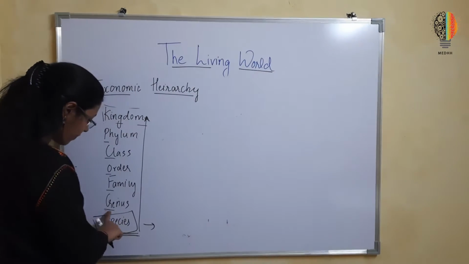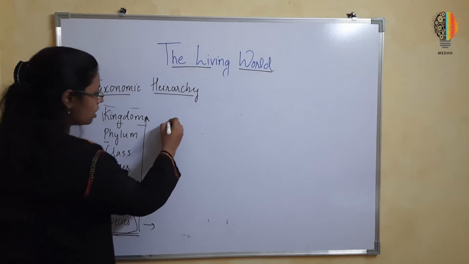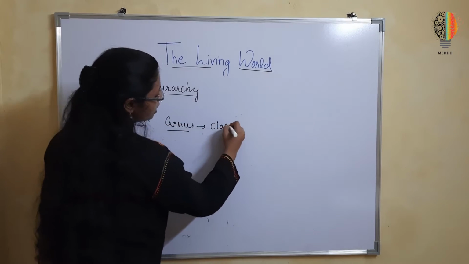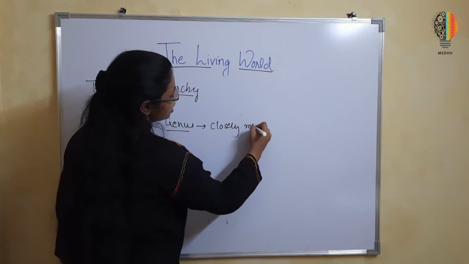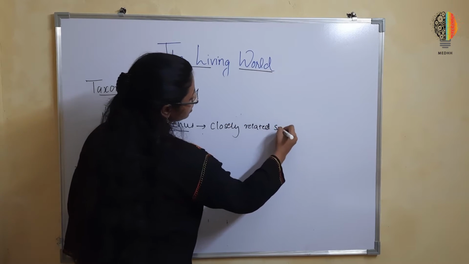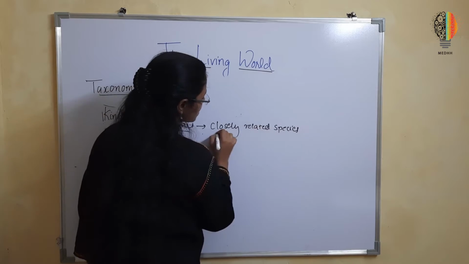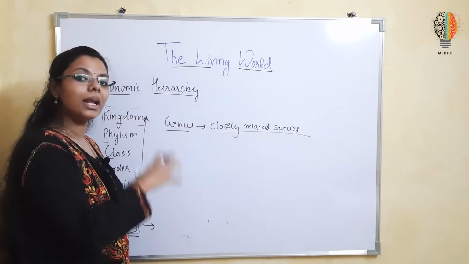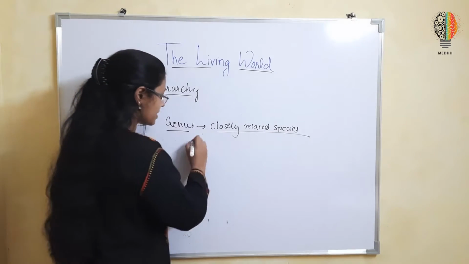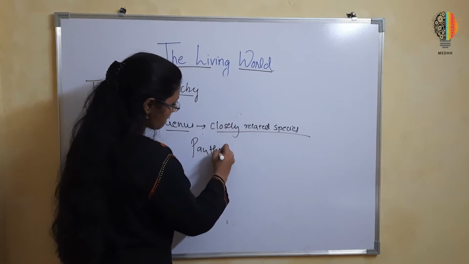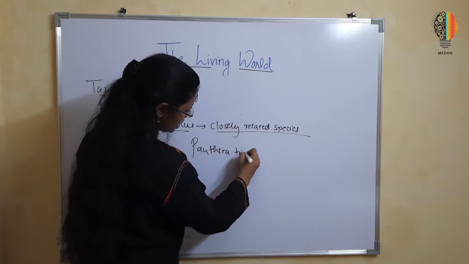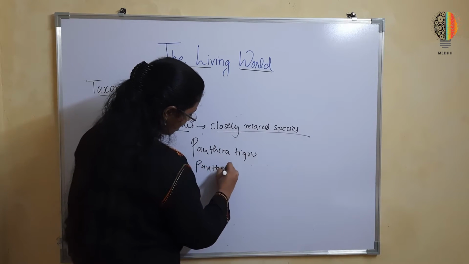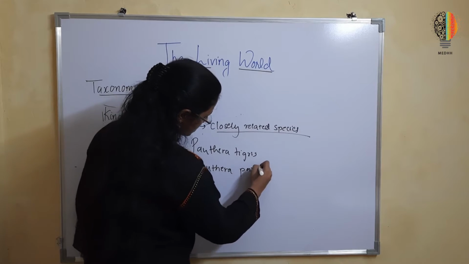Now we discuss genus. A genus is a group of organisms, basically closely related species. For example, we have Panthera tigris and Panthera pardus.